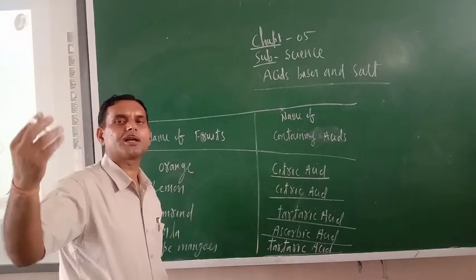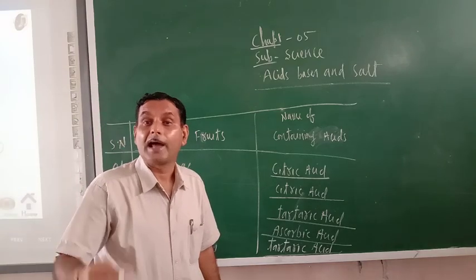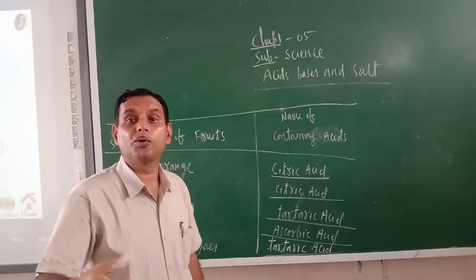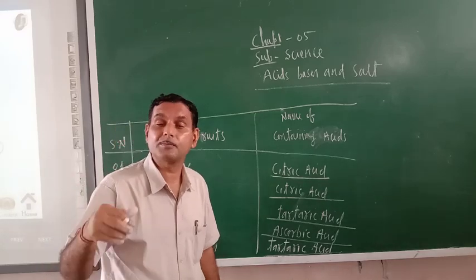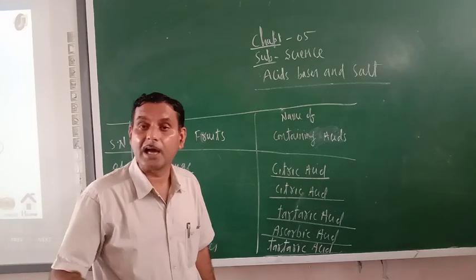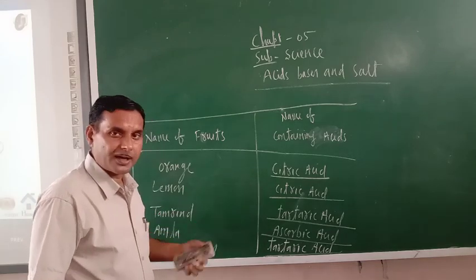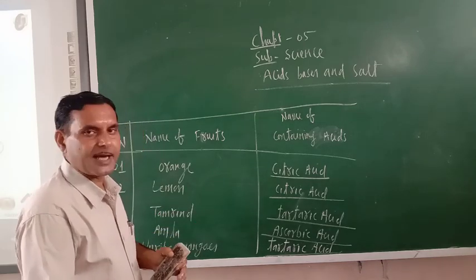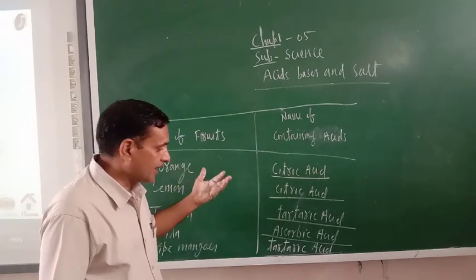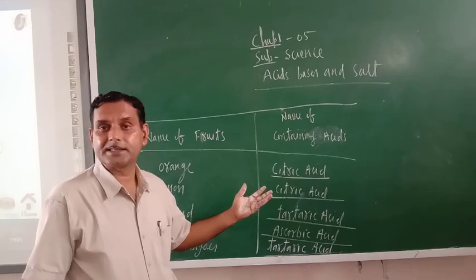There are so many other things, like tea that contains tannic acid, and apple that also contains malic acid. You know, malic acid helps prevent us from the deadly disease cancer. That is why we should eat an apple daily, at least one. So try to understand all these acids: tannic acid, citric acid, ascorbic acid, tartaric acid, malic acid, oxalic acid.